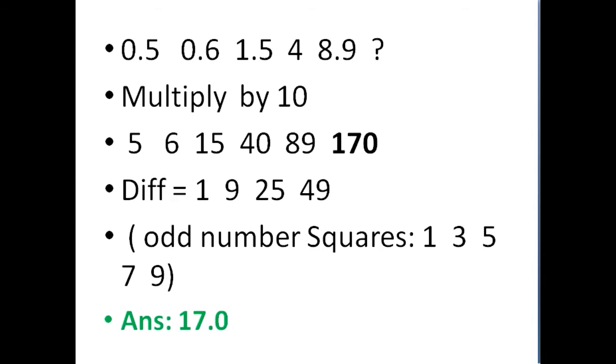Then only by seeing the number it is easy: number 1 is 1, number 2 is 3 square, 3 into 3 is 9, and the third one is 5 into 5, 25, and the fourth one is 7 into 7. So they write 1, 3 square, 5 square, 7 square. But again there is a logic behind this. It is odd number squares. So automatically the next number will be 9 square.